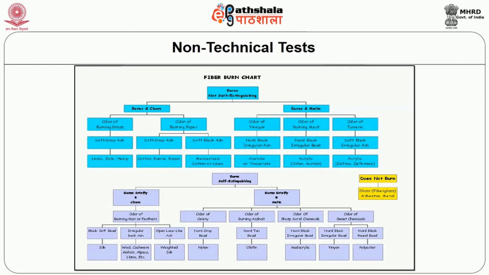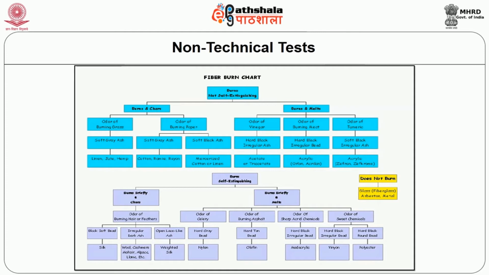The next broad category is the self-extinguishing and burns, under which there are two categories: burns briefly and chars, and burns briefly and melts. The first one is burns briefly and chars, under which silk fiber exhibits a black soft bead but an odor of burning hair or feathers. The same odor is exhibited by wool or even weighted silk. The next subcategory under burns and self-extinguishing is burns briefly and melts.